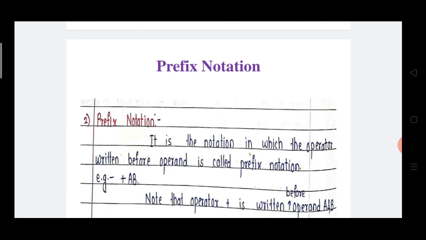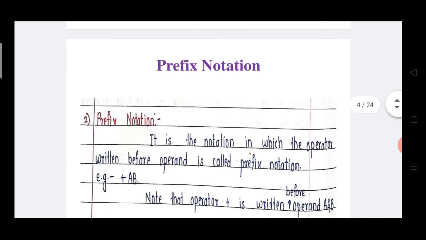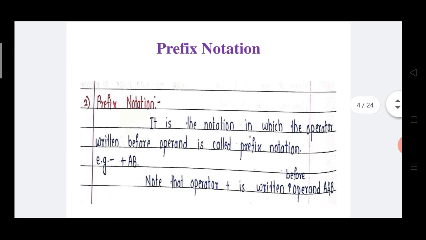The second notation is prefix notation. It is the notation in which the operator is written before the operands, called prefix notation. Prefix means pre, already, before the operand. The notation in which the operator, which operator? Plus operator, is written before the operands. Which operands? a and b are the operands.